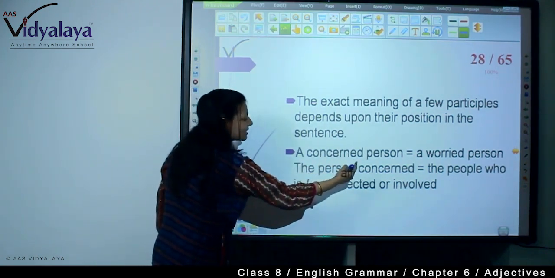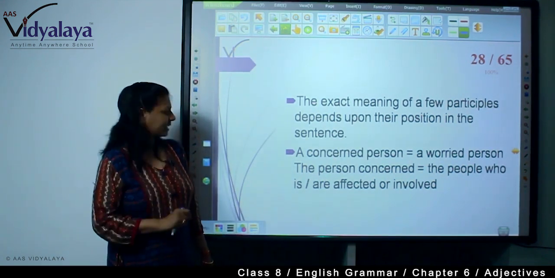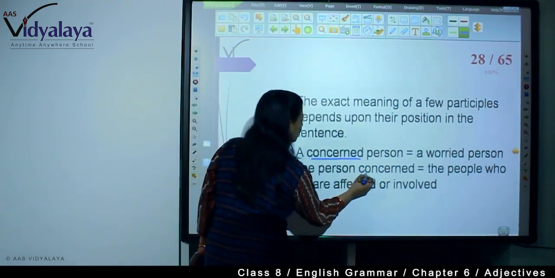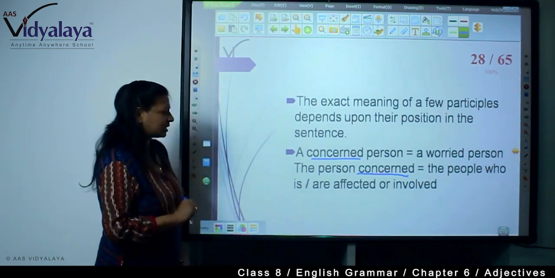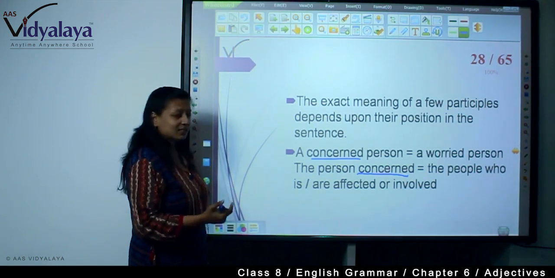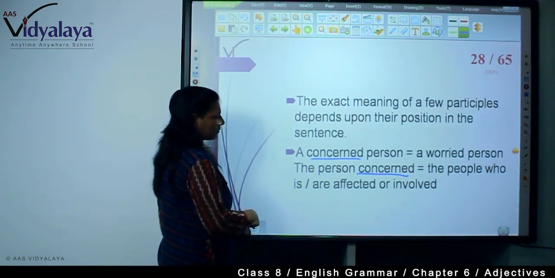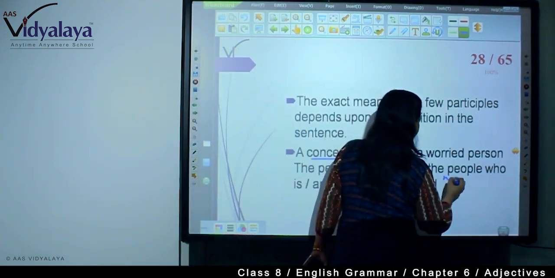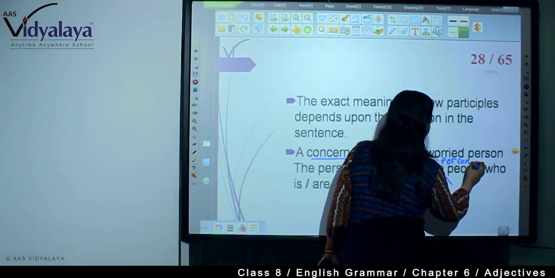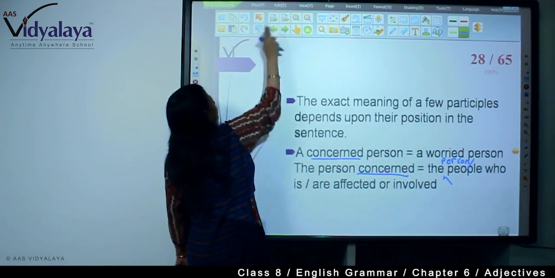The person concerned means the person who is or are affected or involved. See, the position of the adjective changes the meaning. A concerned person is a worried person. The person concerned means the people who are affected or involved.